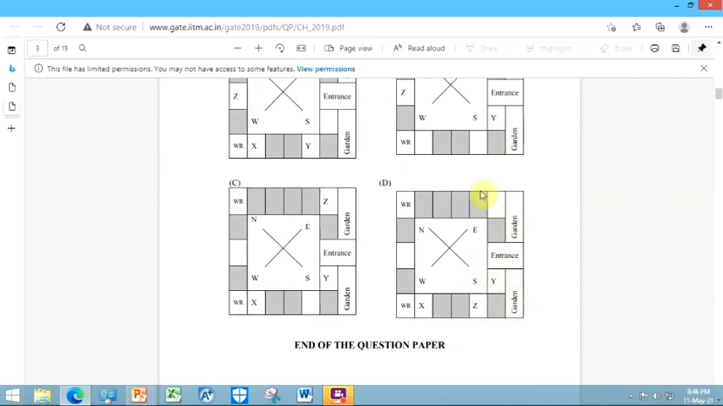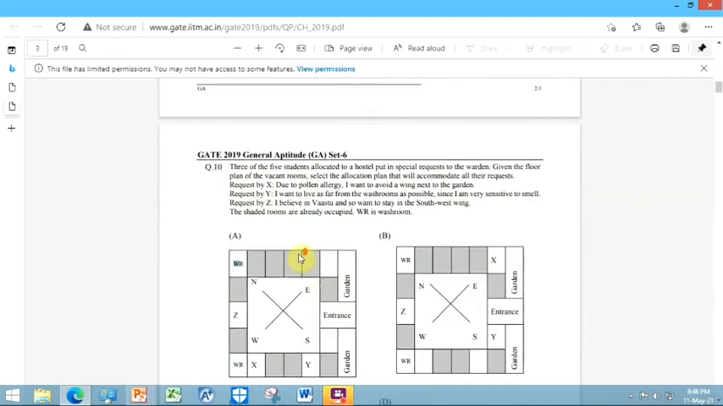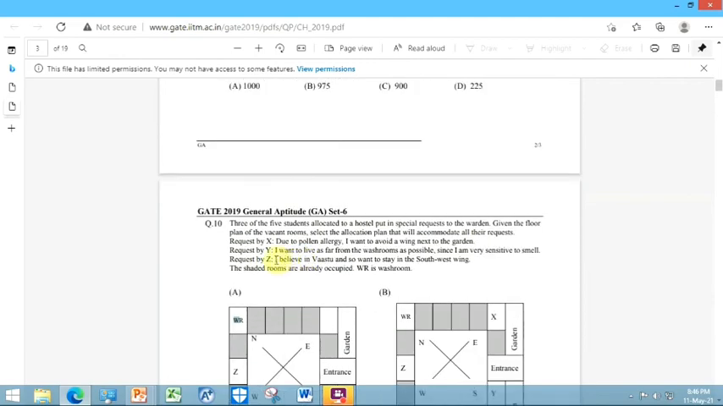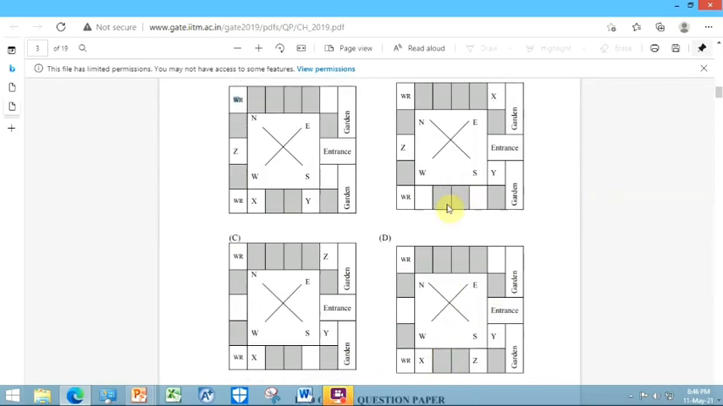So here is the washroom, here is the washroom, and here is the washroom. So all the other 3 options are valid. Z says, I believe in Vastu, so I want to stay in the southwest wing, meaning in this direction. So Z, this option is already cut. This also will get cut because here is no Z. Here is also no Z. So this is a valid answer. Our answer is D.